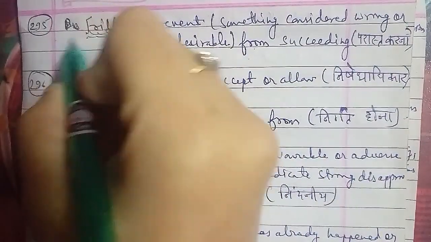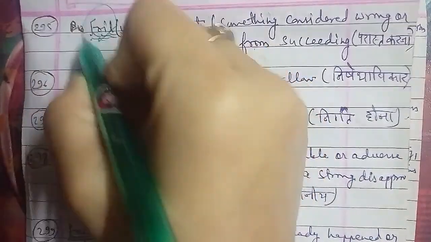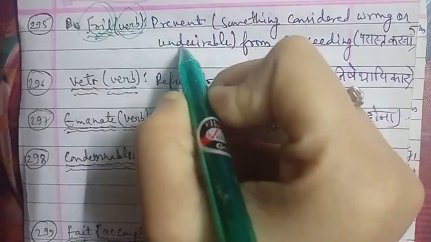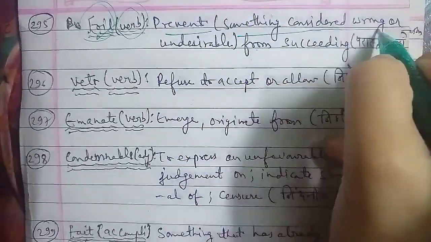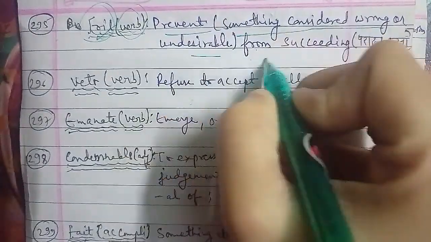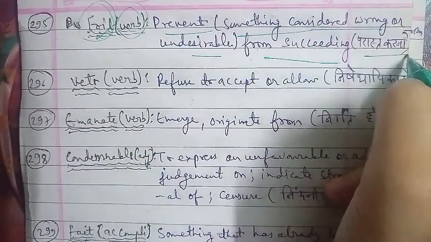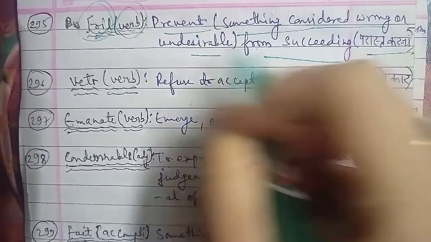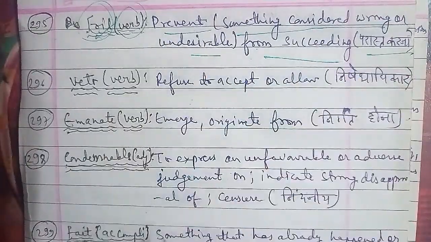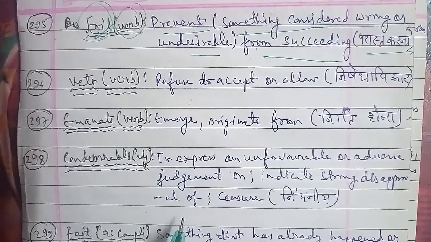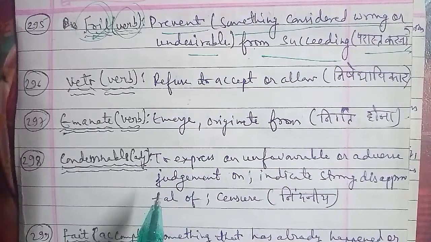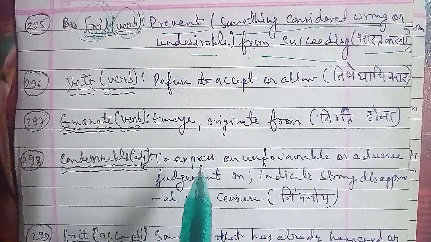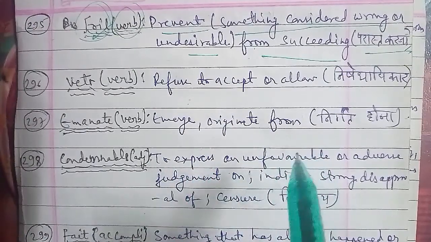Now the next word we have is the 296th word, and that word is veto. Veto is a word that is used as a verb, and the meaning of veto is to refuse to accept or allow something. You are refusing to accept something, you are refusing to allow, जिसे हम हिंदी में बोलते हैं निषेधाधिकार. निषेधाधिकार जो होता है, that you can use the word veto in English, and that is of course the classic word.